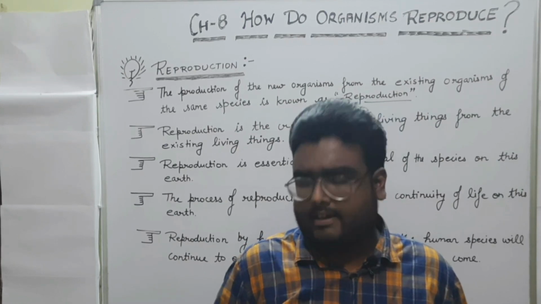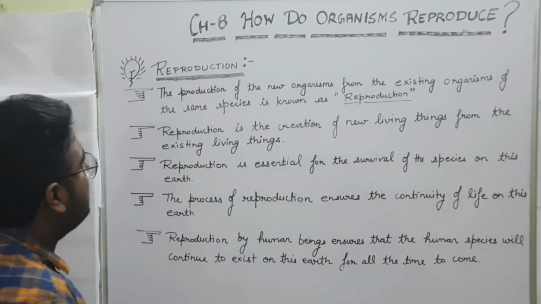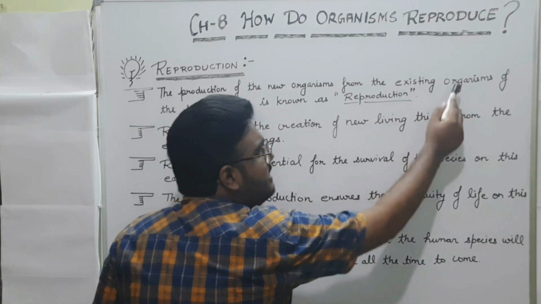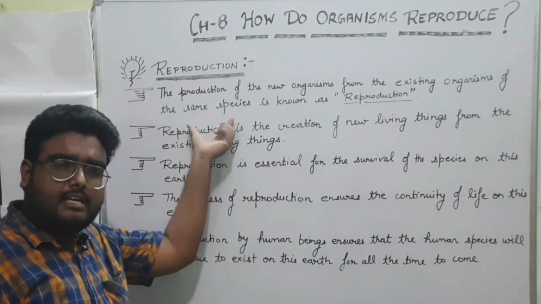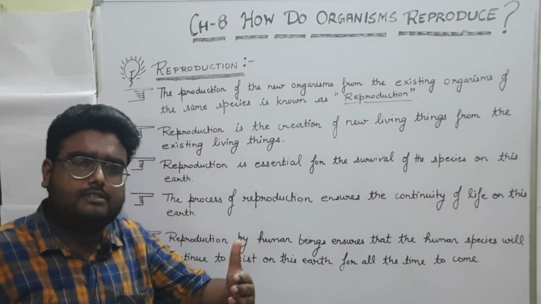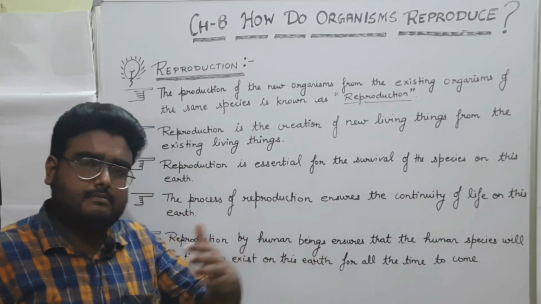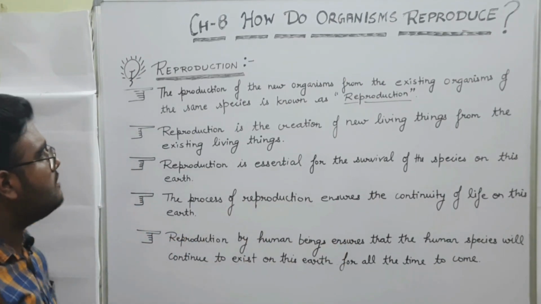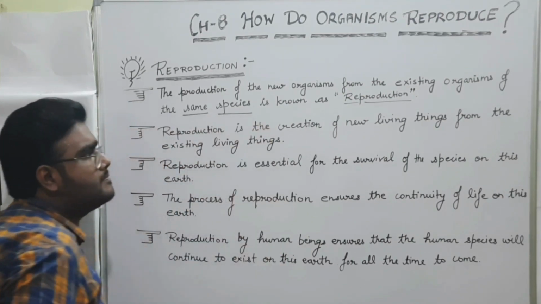Now let me discuss the definition of reproduction, that is the production of new organisms from the existing organism of the same species. Means human beings will reproduce babies, the dog will reproduce puppies, the plant will reproduce the plant. That's how we have to say same species.